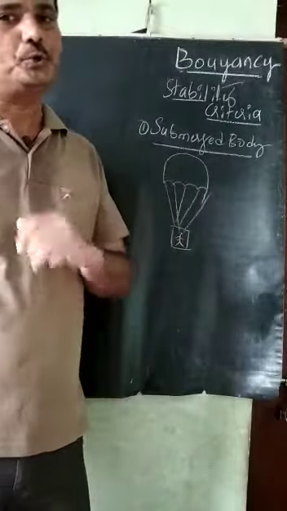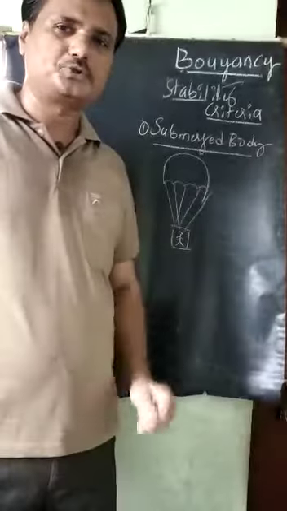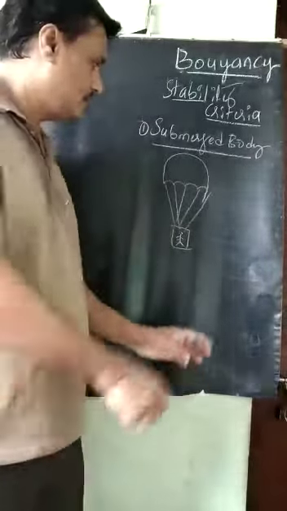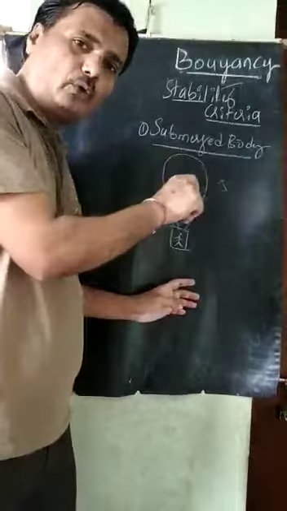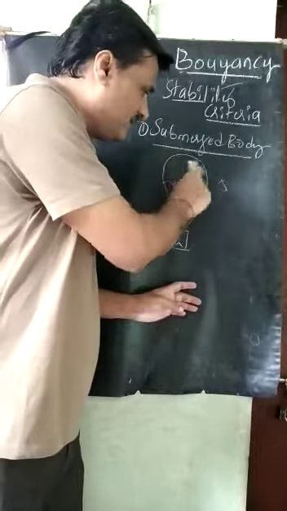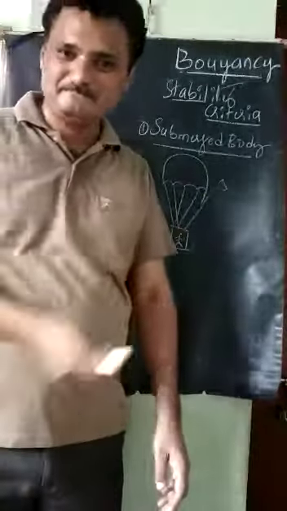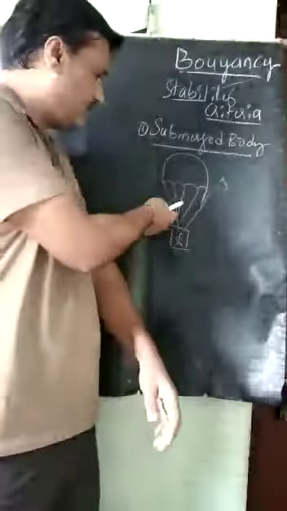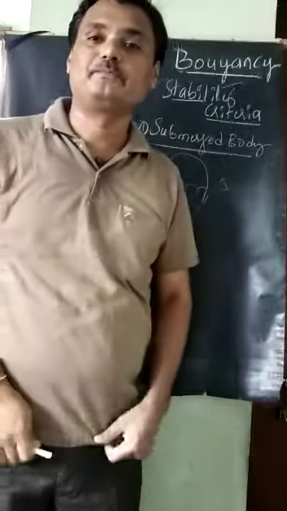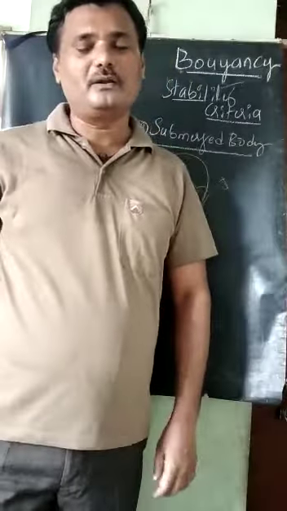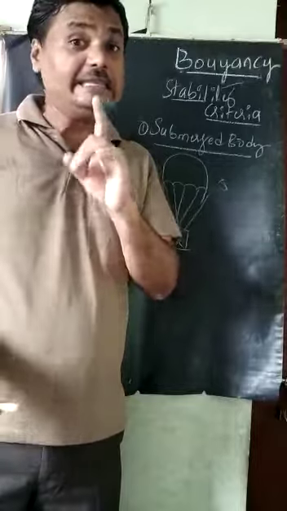If you observe a parachute when it is flying, when it is shifted to some angle by the air force, if the parachute is disturbed by some angle, again it will return back. If it is shifted here, it will return back. If it is shifted here, it will return back here. Means what? Always it will be floating in the air.